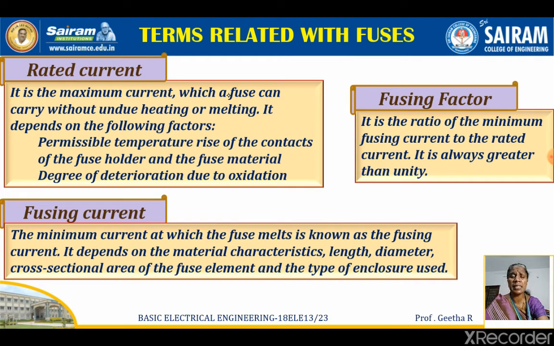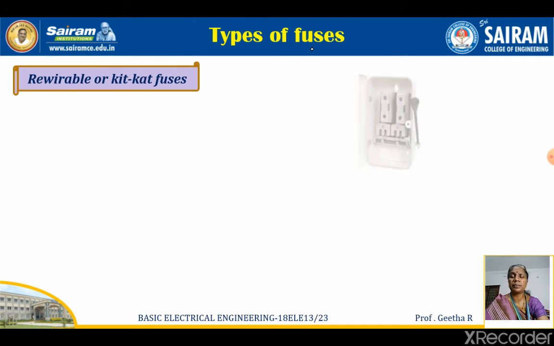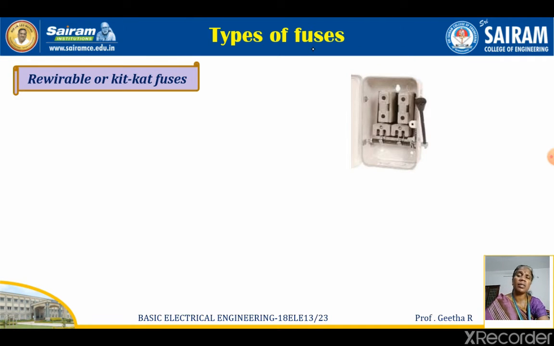Rated current is the maximum current up to which the fuse will not break. The fusing current is the current at which the fuse melts. It depends on the material characteristics, length, diameter, cross-sectional area of the fuse element and the type of the enclosure used. There are many types of fuses available.